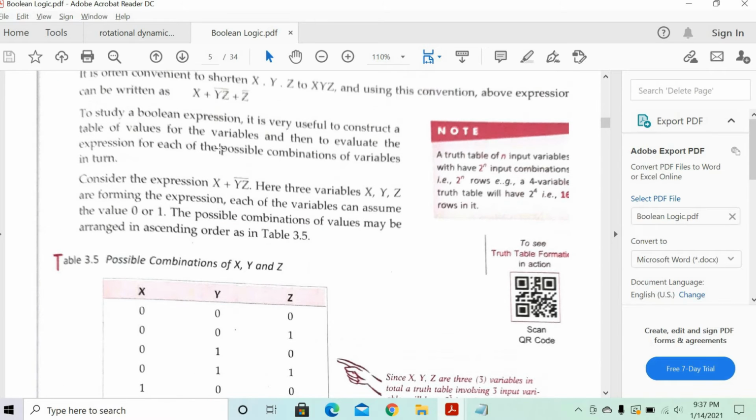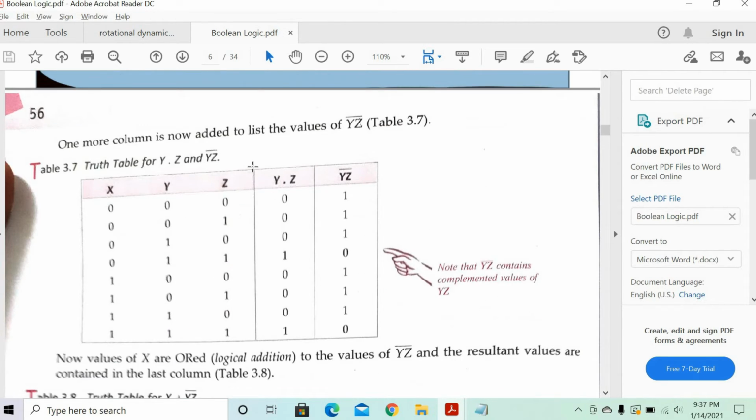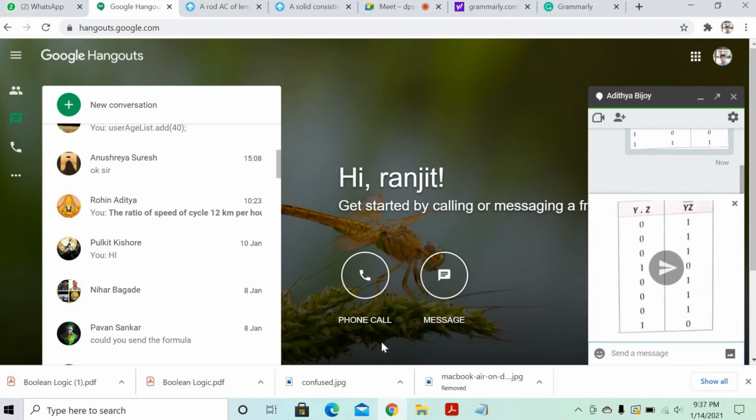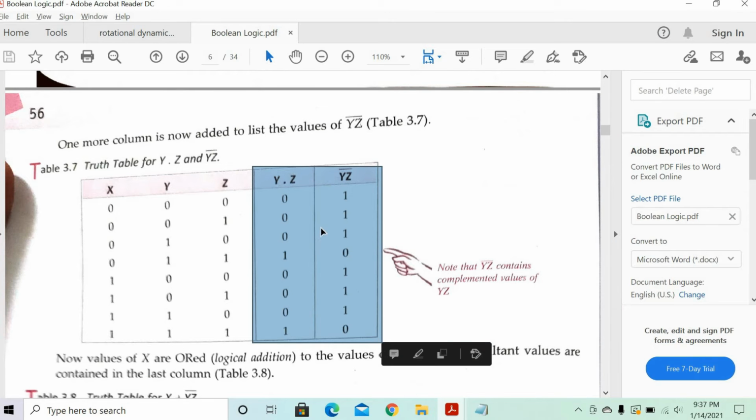Now what was our goal? So we got yz. Now we want the complement of yz, that means yz bar. So you make another column, yz bar, and you do the NOT operation of all the yz values. 0 will become 1, 0 will become 1, 1 will become 0, isn't it? Clear? Excellent. So you got yz bar.